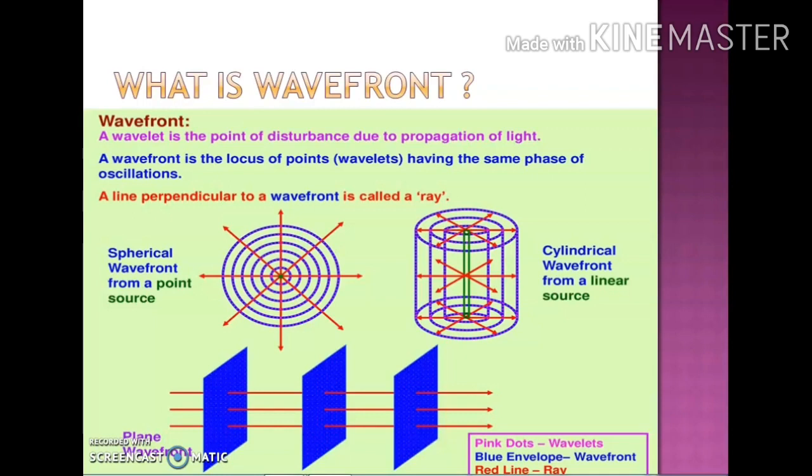And the third one is the plane wave front. A plane wave front could be produced with the help of a point source or a linear source, but for that the sources should be at a very large distance. So they will produce the wave front which will be known as the plane wave front. You can see in the figure we have originated the plane wave front, right?